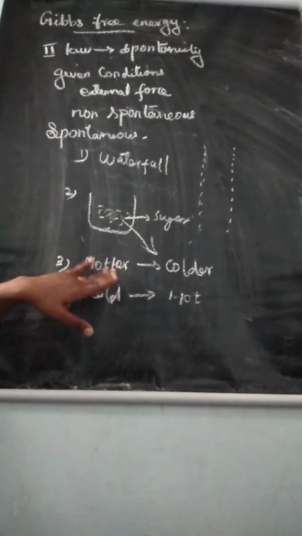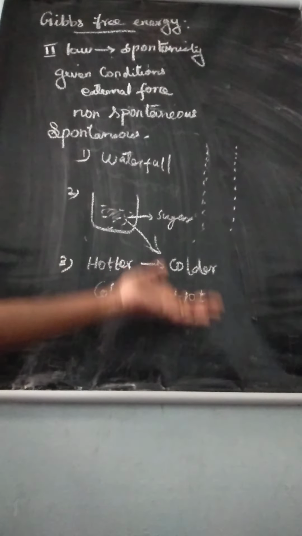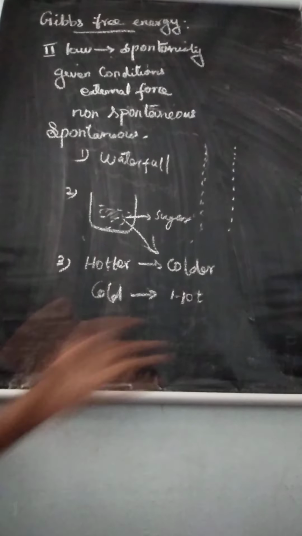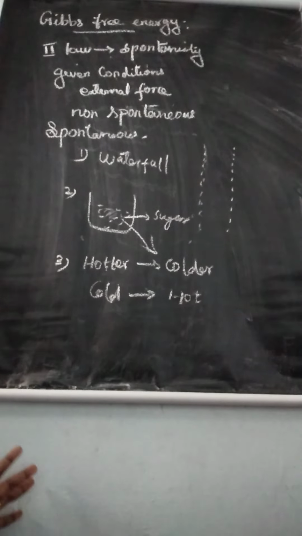We can transfer heat from hot to cold, but we cannot transfer heat from cold to hot.